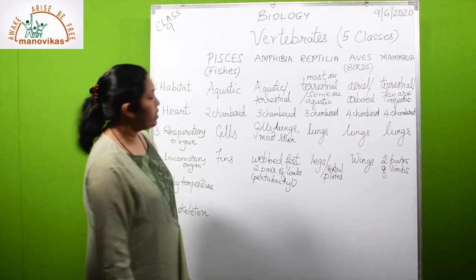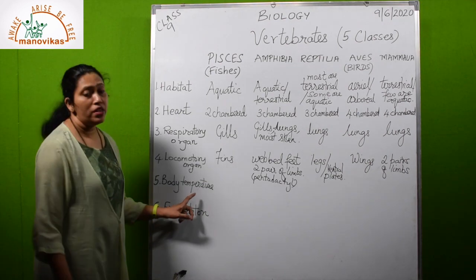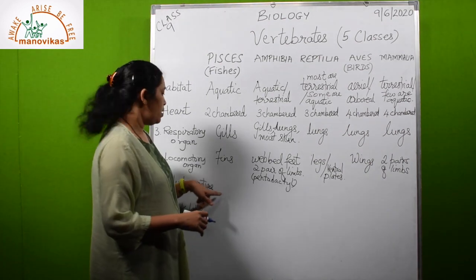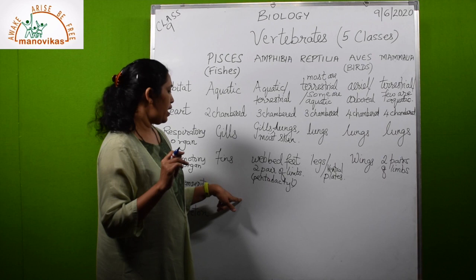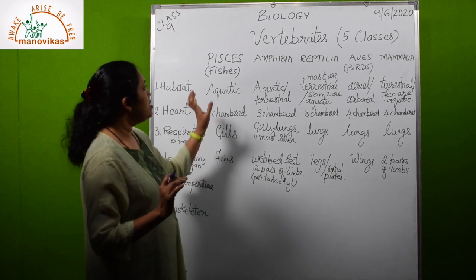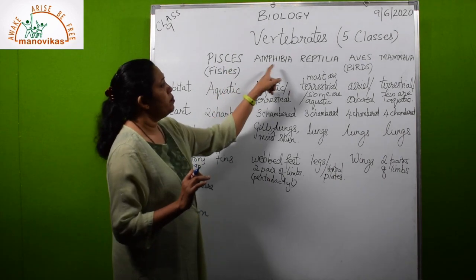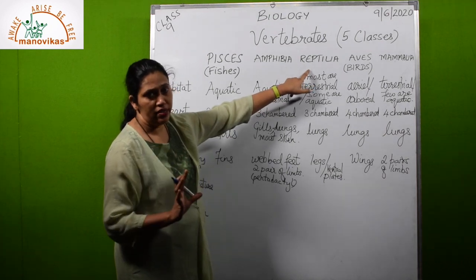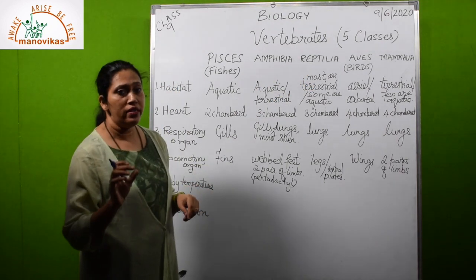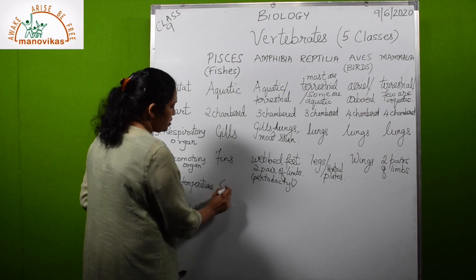Now coming to the body temperature, we have two types of animals. Animals like fish, amphibia and reptiles, they come under one category, that is they are called cold-blooded animals. So they are cold-blooded.